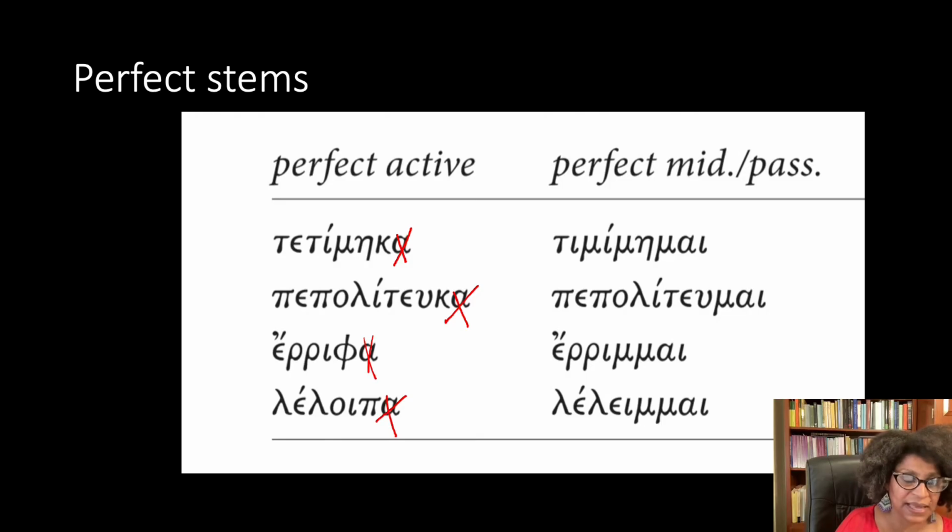Now you'll notice that some perfects have a kappa and some don't. The ones that have the kappa are first perfects, and the ones without kappa are second perfects. We can think about it as the weak perfects being the kappa ones, and the strong perfects being the non-kappa ones. But since they have the same exact endings, it's easier to just say first is the kappa and second is the non-kappa.